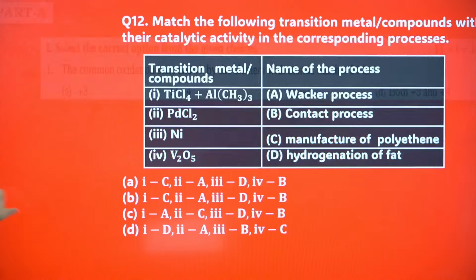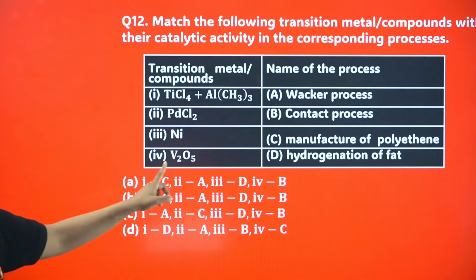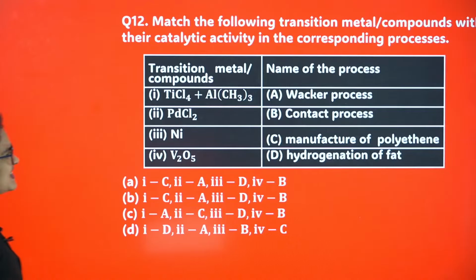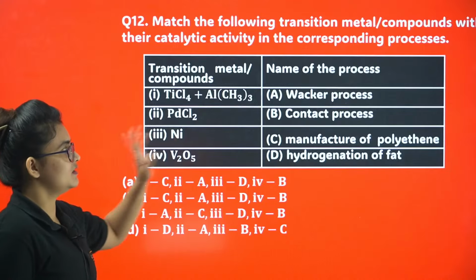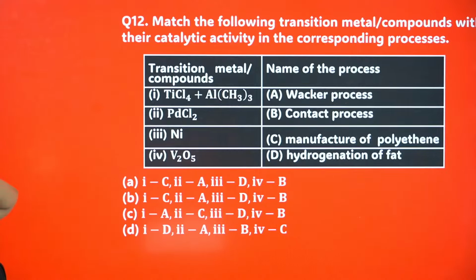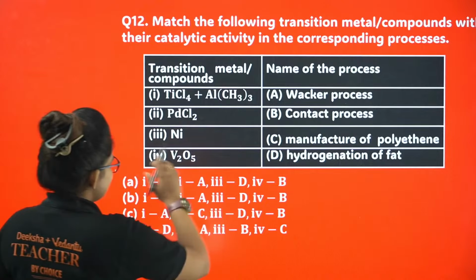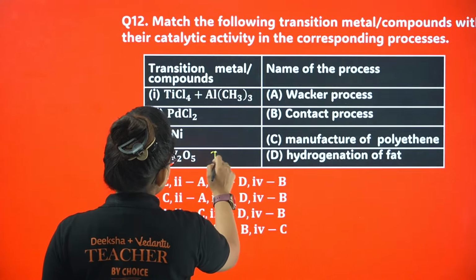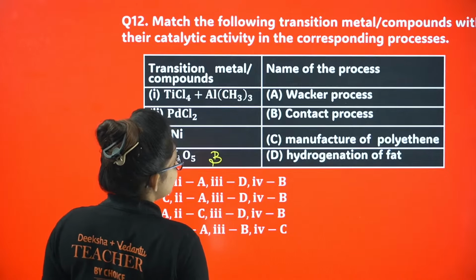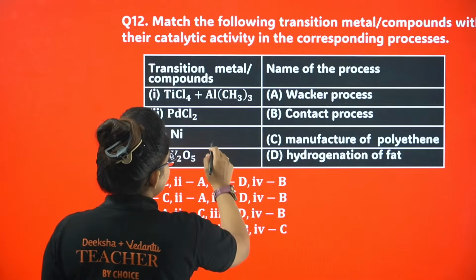Okay, let's proceed. Very important question. I guess it came in your examination. No, it didn't come, sorry, it was something else. Match the following transition metal compounds with their catalytic activity in the corresponding process. I'm starting from the last. Vanadium pentoxide, it is the contact process, right? Nickel is for the hydrogenation of fat, right?